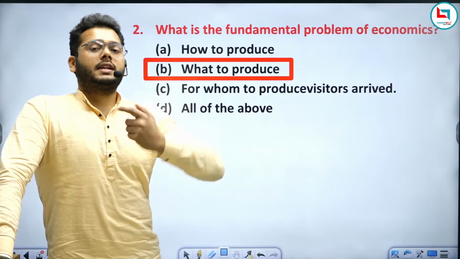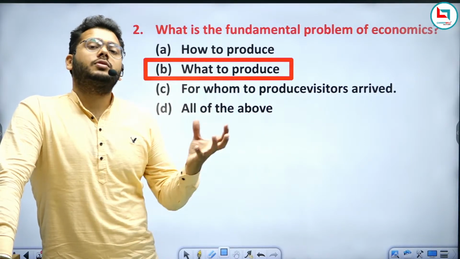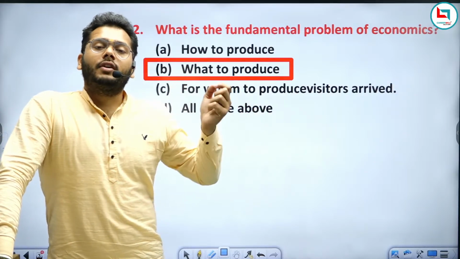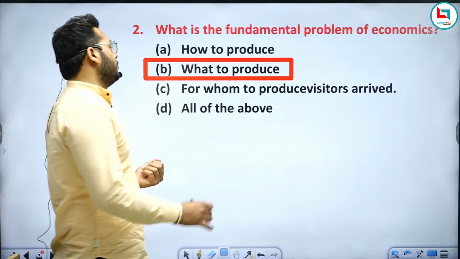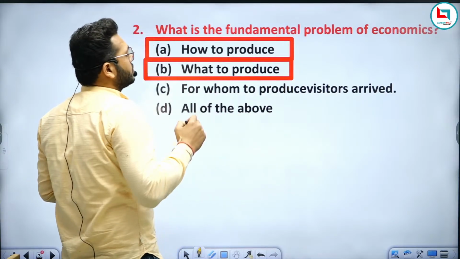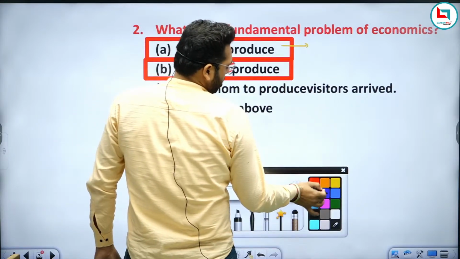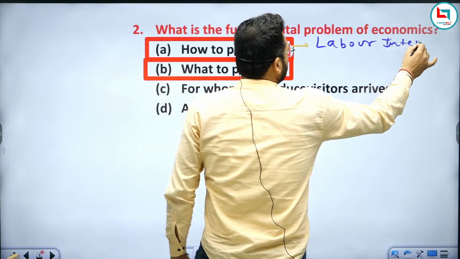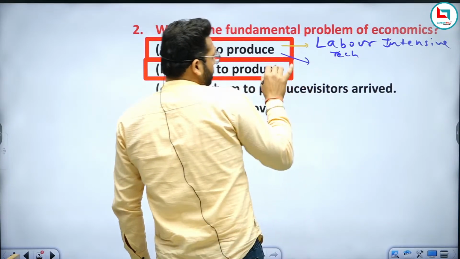The second basic problem is that by using which technology these goods must be produced. So in the second problem, how to produce, we decide the problem of technology, that is, which technology we use to produce these goods and services. There are two basic types. The first one is labor intensive technology, and the second one is capital intensive technology.